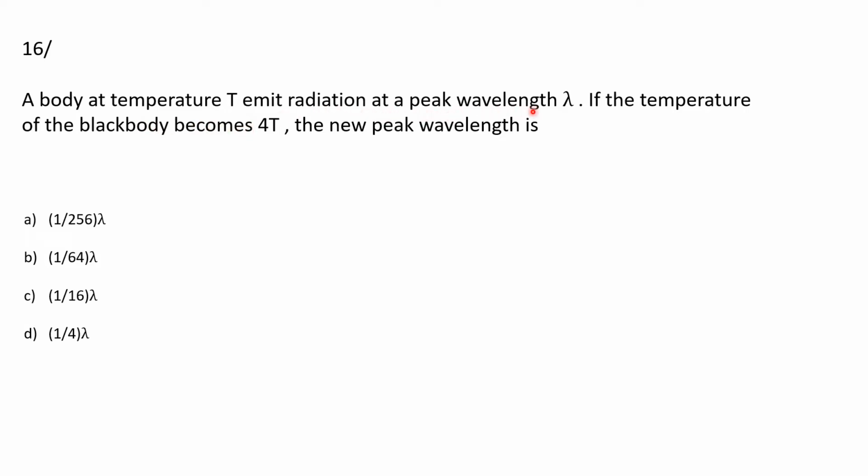radiation at a peak wavelength lambda. If the temperature of the black body becomes 4T, the new peak wavelength is. And here the options are 1 by 256 lambda, 1 by 64 lambda, 1 by 16 lambda, and 1 by 4 lambda.